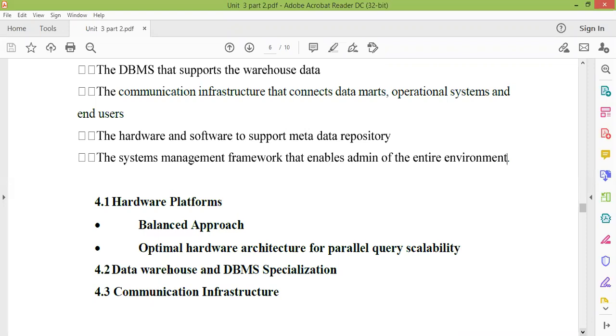The next point is data warehouse and DBMS specialization. DBMS specializations are basically, DBMS is used to give you performance, throughput, scalability, and all these things. So you need a DBMS that will take care of all these things and supports your warehouse.